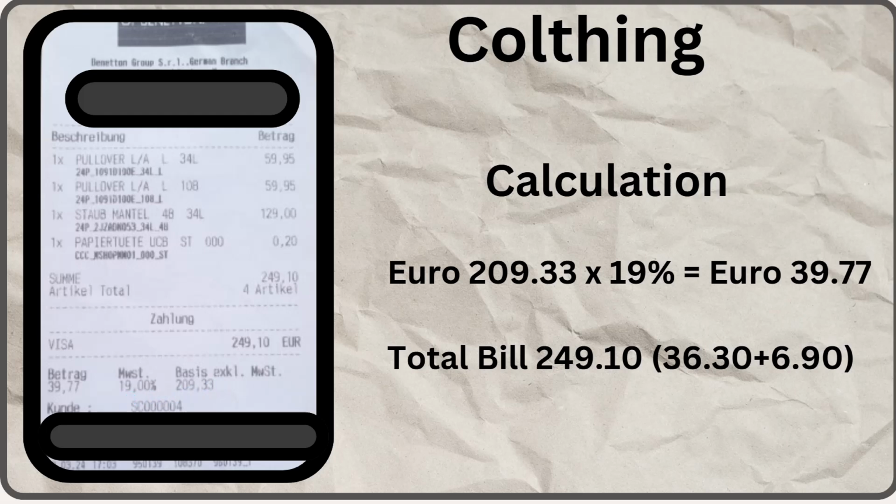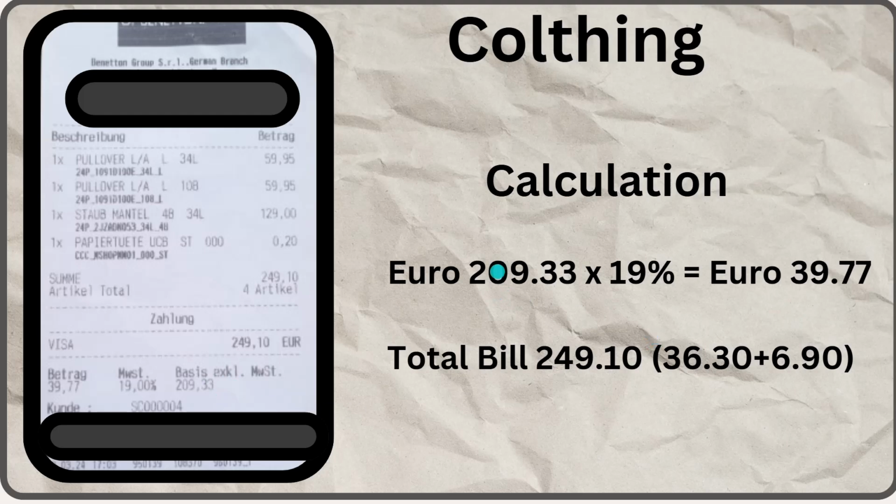This is the standard rate, which is 19%. Excluding this 19%, the bill was around 209.33. However, when you apply the 19% tax, which is additionally around 40 euros, you will be paying that on your purchase of 209 of clothing.